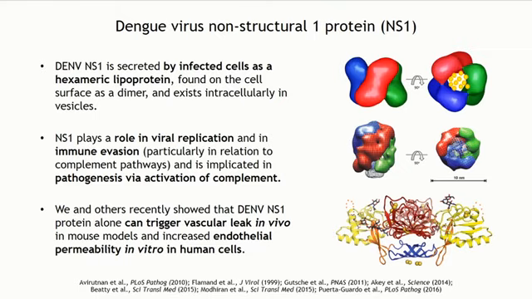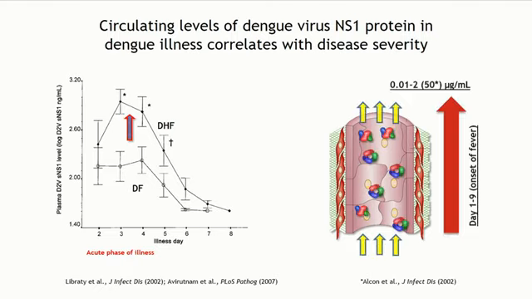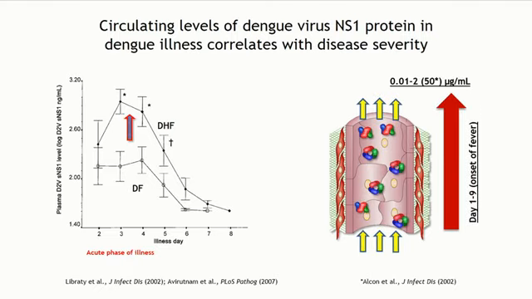It's been implicated in pathogenesis through activation of complement. But recently, we and others have found a direct role for NS1 in pathogenesis through induction of endothelial dysfunction and vascular leak, both in vitro and in vivo. Clinically, we know that higher levels of NS1 are correlated with more severe disease, and we think this is because of a potential direct role for NS1 in pathogenesis.